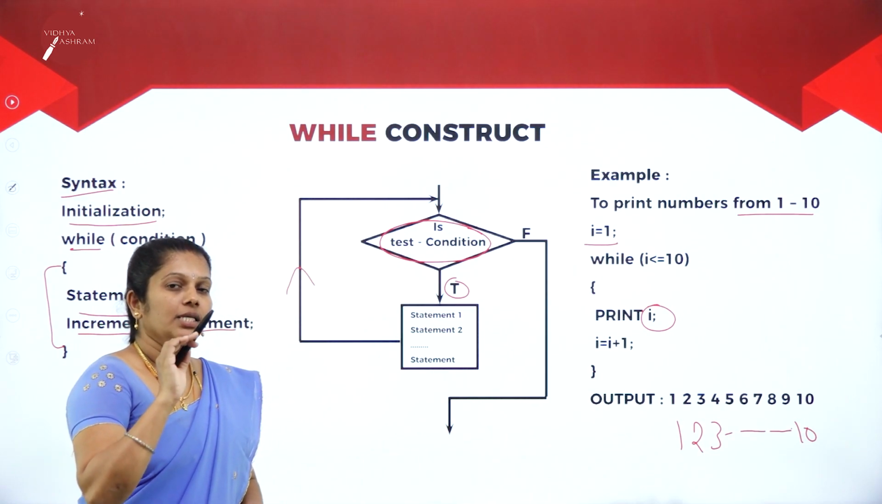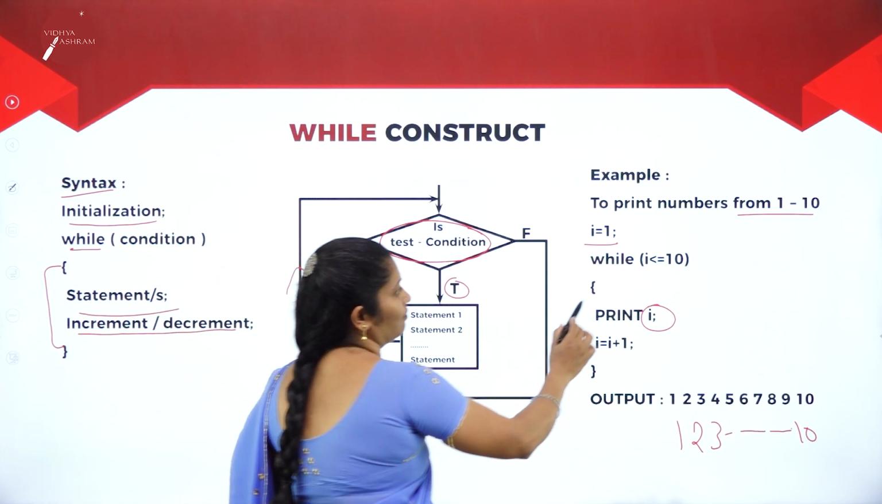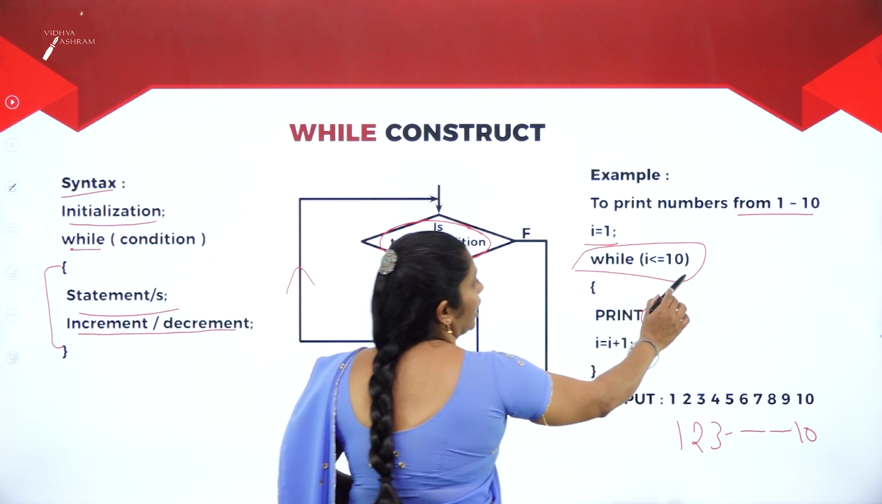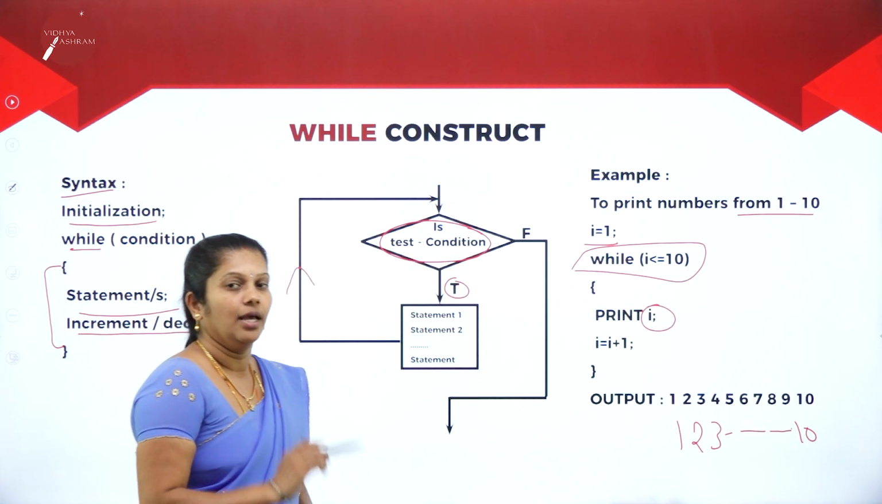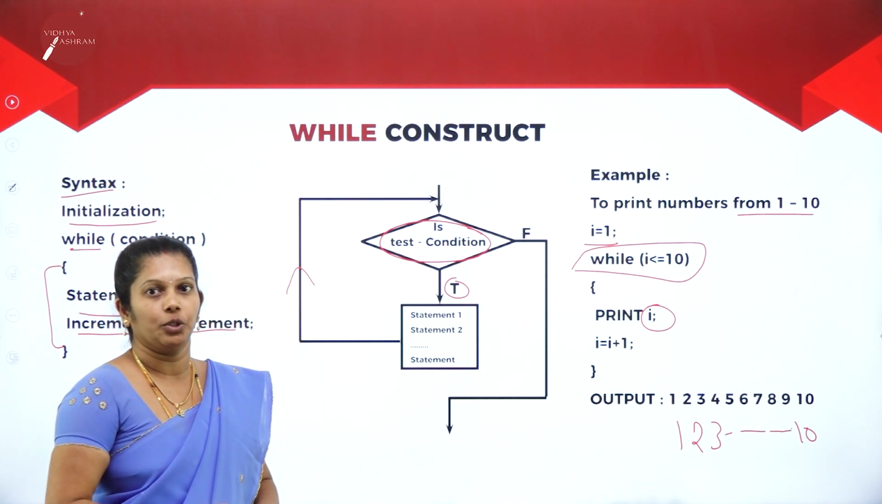That's why this while loop is also called pre-tested looping. In the beginning itself, it checked the condition. And here, if you observe, we have not written any semicolon, because the while loop has to execute again and again. That's why.